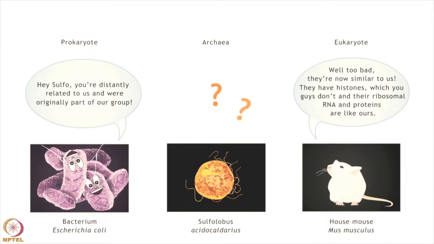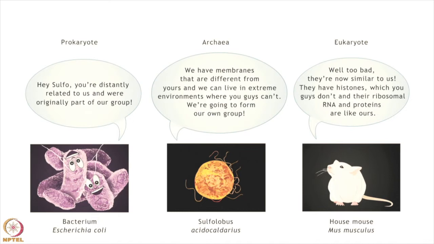The ribosomal RNA and proteins of archaea closely resemble those of eukaryotes. However, archaea are capable of growing in extreme environmental conditions such as high temperatures, high salt concentrations, etc.